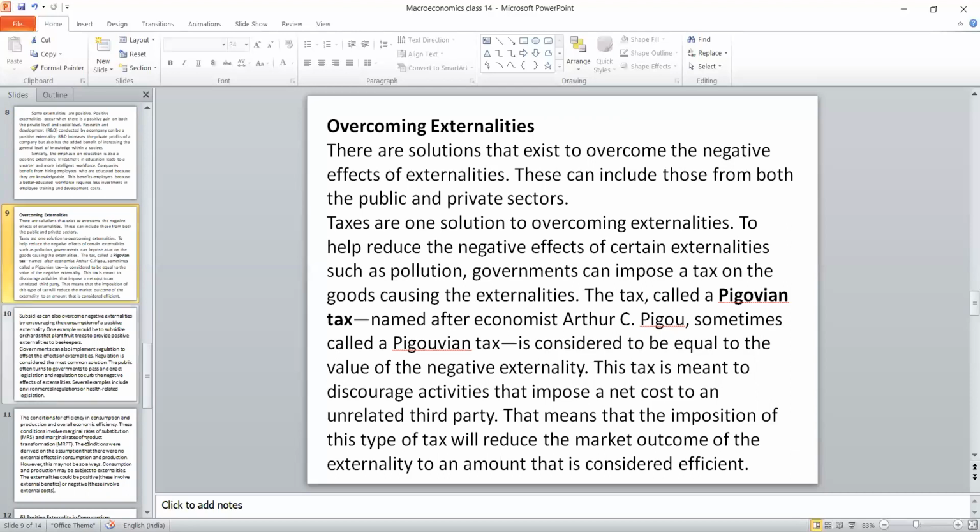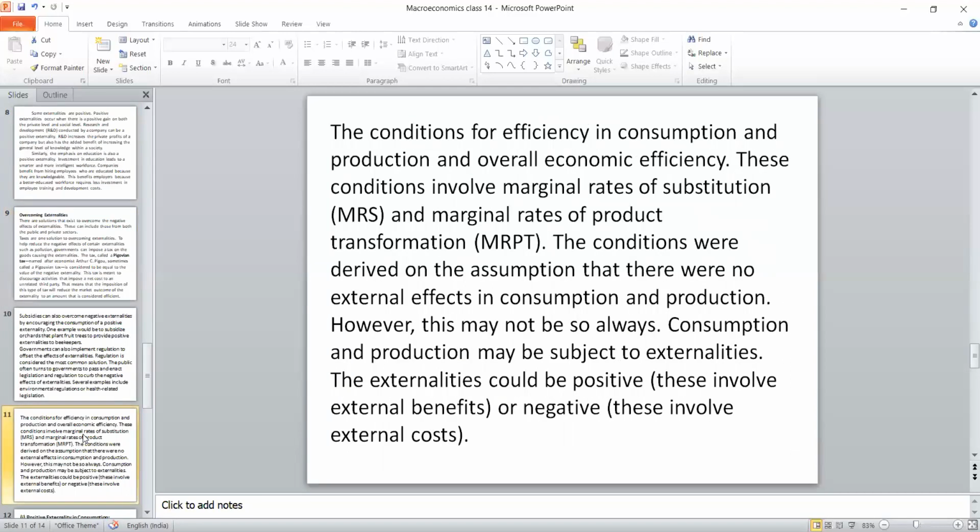The second method is giving subsidies for encouraging positive externalities, and we use a technical term in economics called marginal rate of substitution. Suppose a particular product is detrimental to the society, we can try to get an alternative product for solving the same purpose. For that, we are investing in research and development. Any investment in research and development is considered to be a positive externality. If they try to avoid a particular product which is detrimental to the public, and the government is giving subsidies for that, then it is a positive externality.